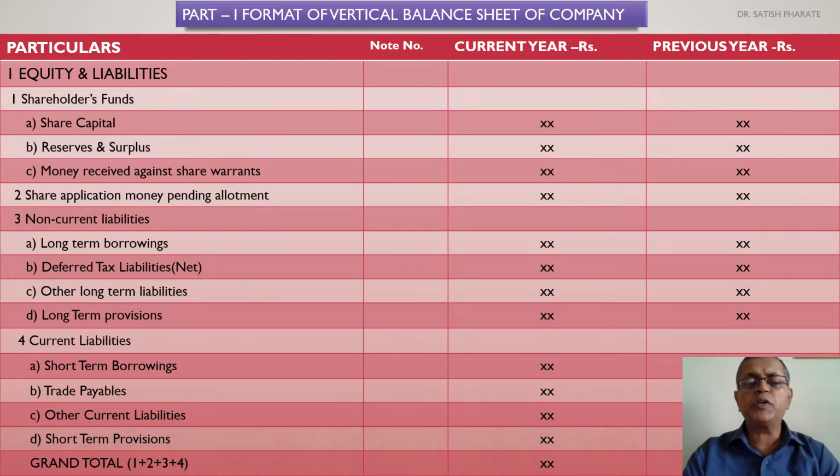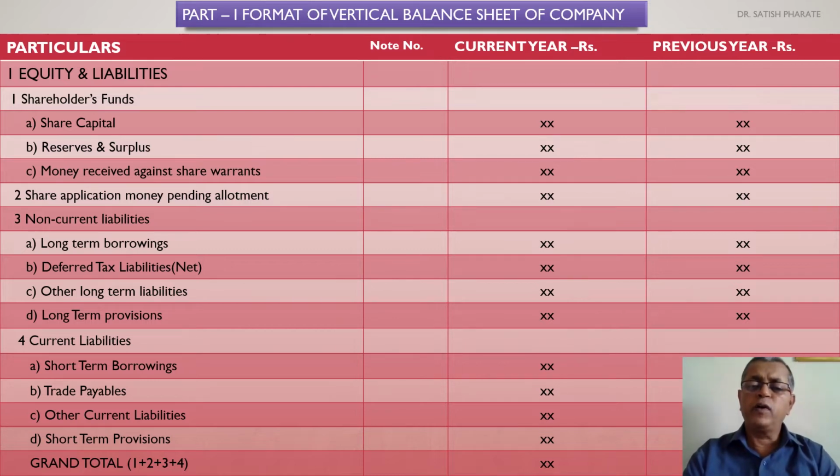Next to that, issued capital. What is issued capital? Issued capital means out of total eligible capital, how much is issued to the public, how much is issued to the shareholders in the form of issued capital, that is subscribed and issued capital.